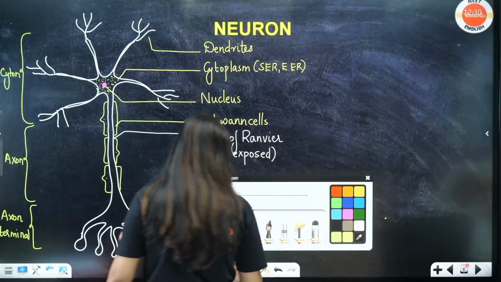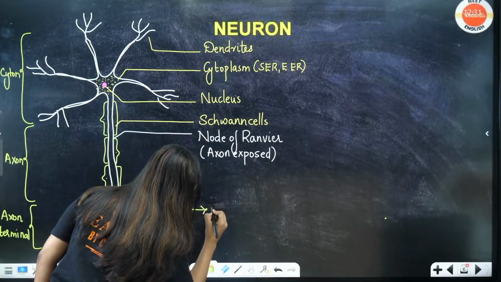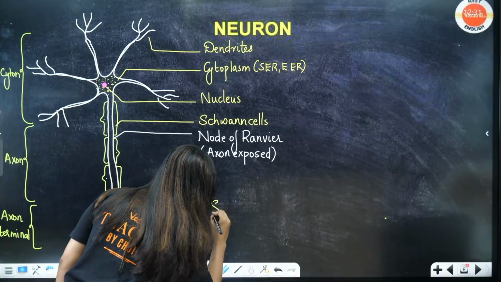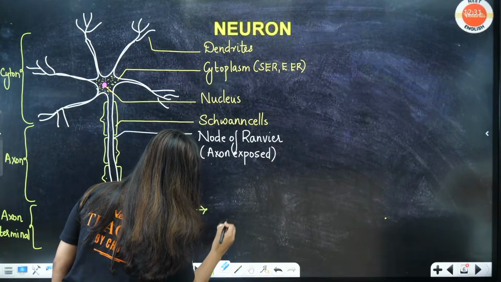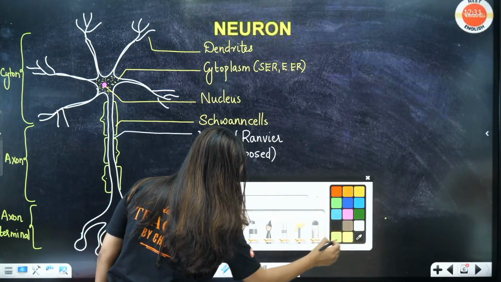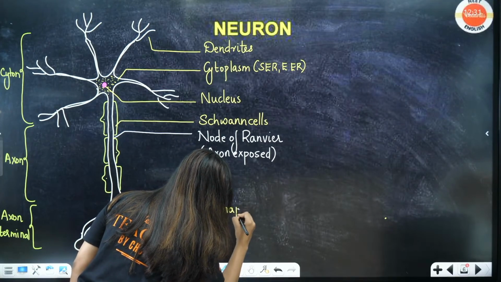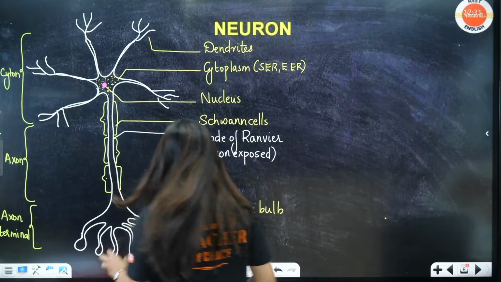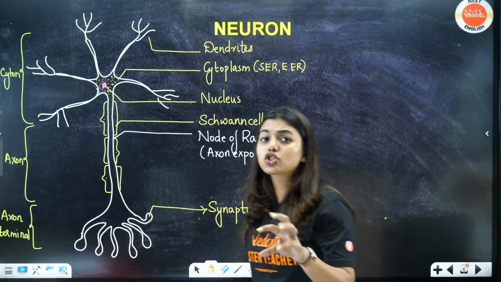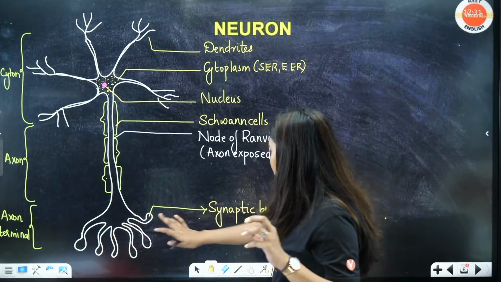As I come down, I will be able to see what? Here there are axon terminals, which I can call synaptic bulb. Students, the bulged, bulb-like structure is the synaptic bulb, or you can even use the word axon ending. I have written axon terminal there, you can also write synaptic bulb.